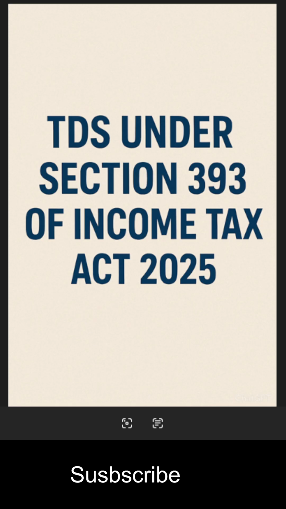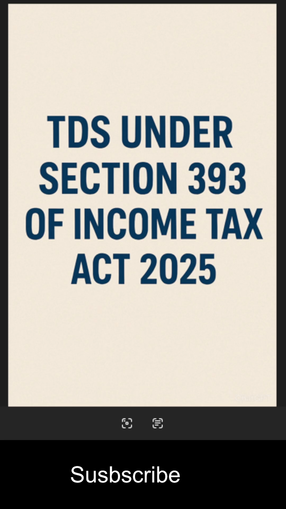Here, if you are getting commission as an insurance agent, then the TDS to be deducted by the payer is the rate in force. The threshold limit is more than 20,000 rupees. Hence, if you are getting commission from insurance, then the TDS will be as follows.